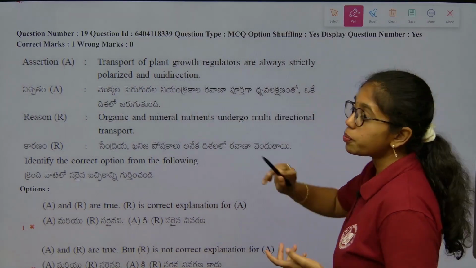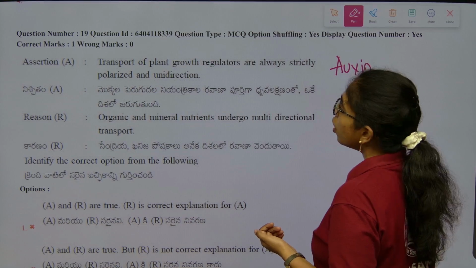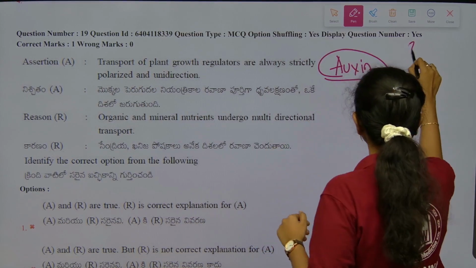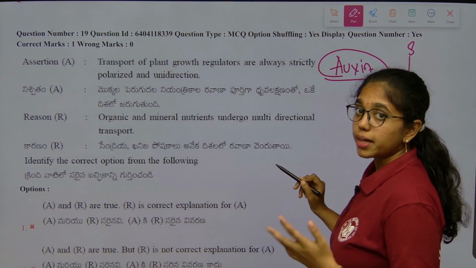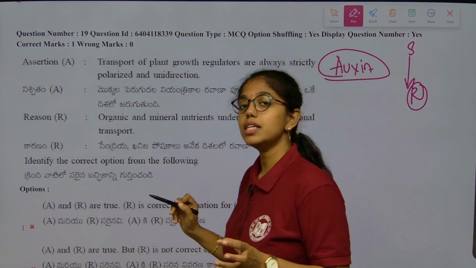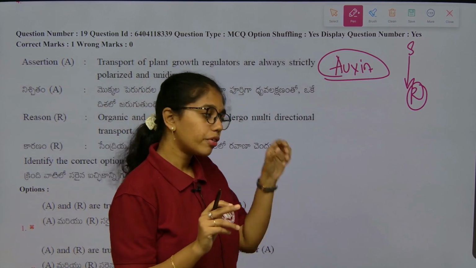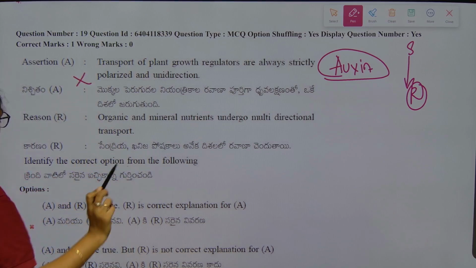No, only auxin is polarized and unidirectional, from shoot to root. Whereas gibberellins and abscisic acid are bidirectional because they also transport through phloem from source to sink. So the assertion will be wrong here.